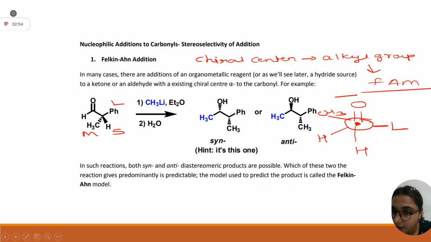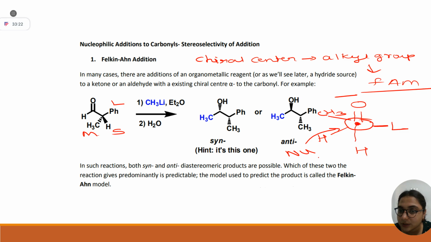Students, if at any point there is confusion, please ask here. I will explain again if you have any problem. So as per the rule, you have to keep your large group perpendicular to your carbonyl group and your small group close to this point. Why? Because the incoming nucleophile is going to attack from the side of the smaller group. And at which trajectory does it attack?